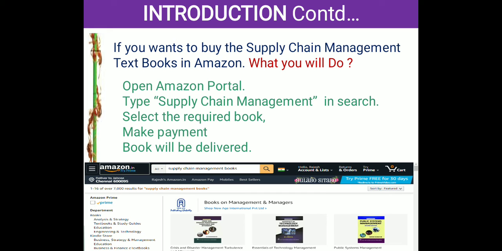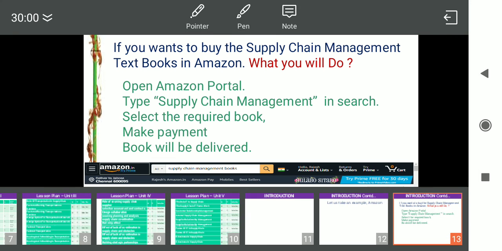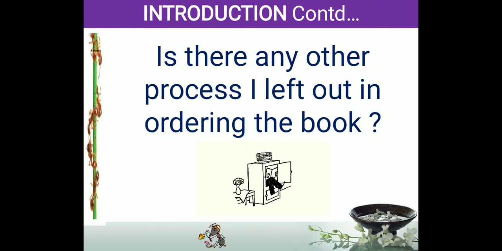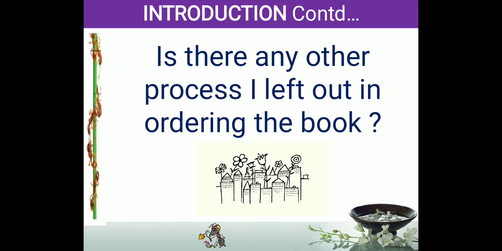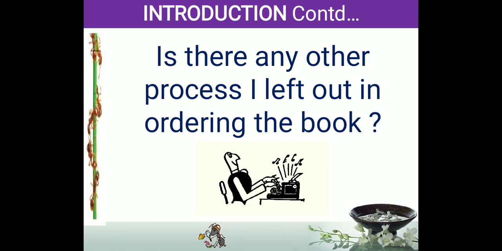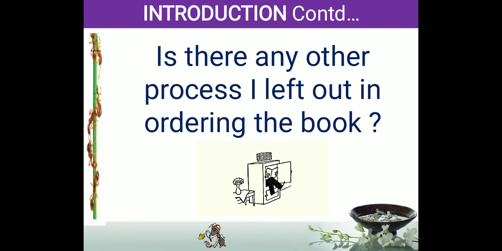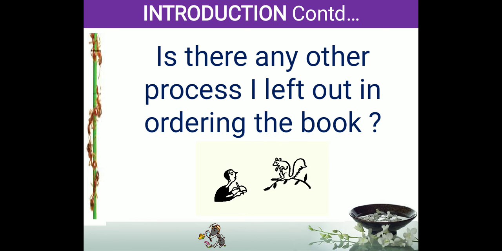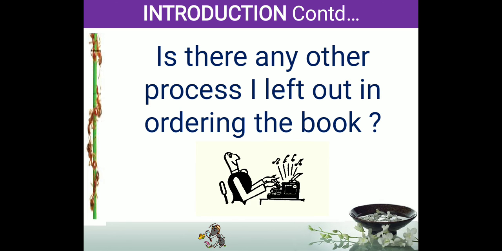Then, what is the next thing? Did I leave out any process in ordering the book? You open Amazon, type the title, select the required book, pay the amount, and the book will be delivered. That's all, I think. Is it correct? So this is what we call a supply chain.